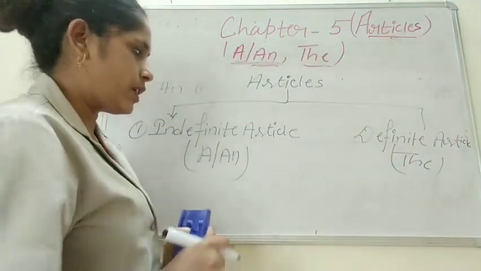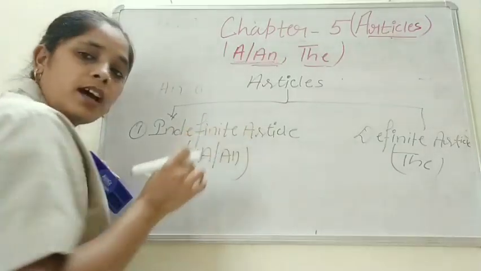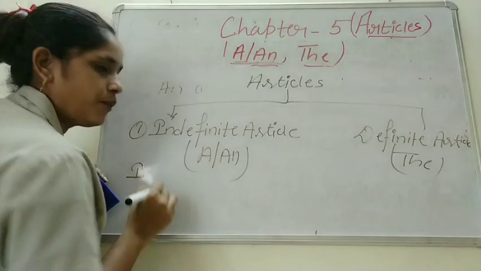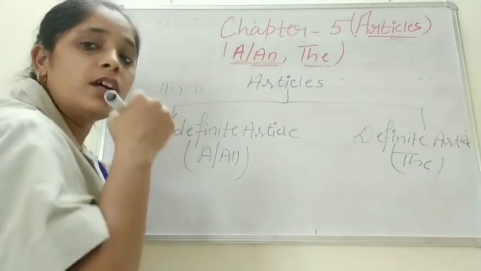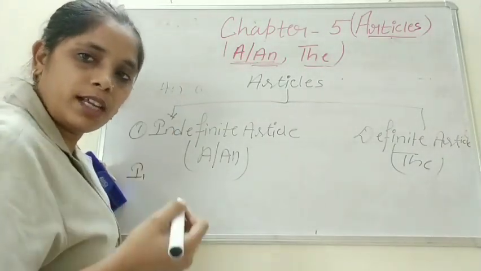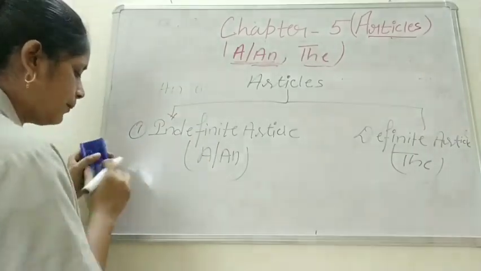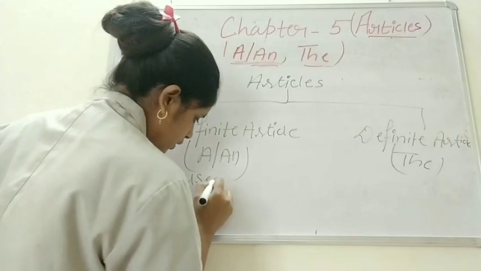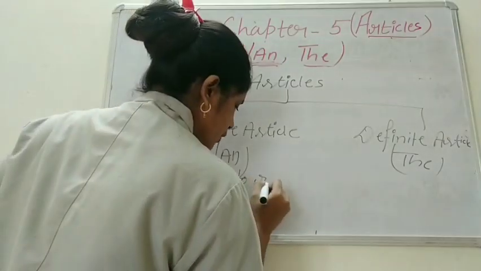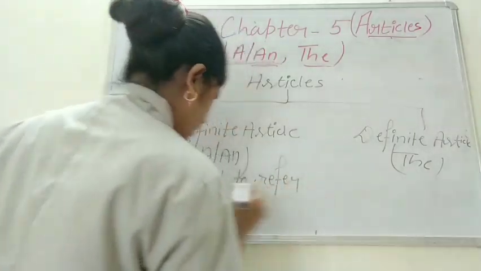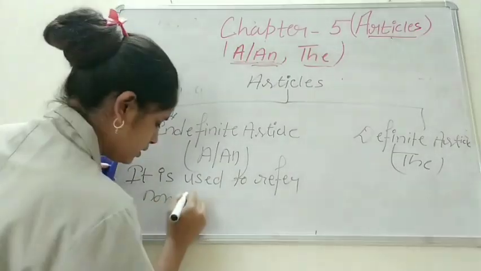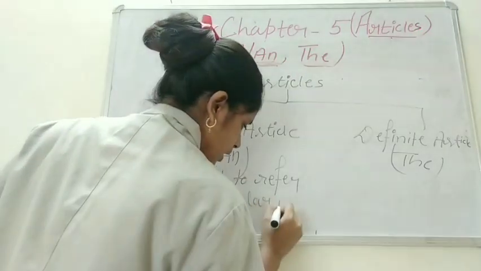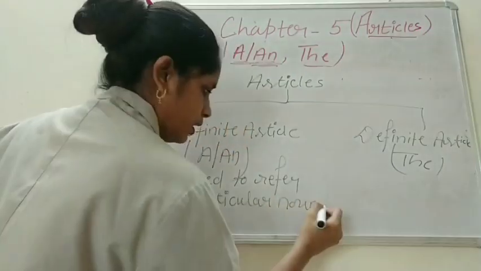Now children, what is an indefinite article? Indefinite article is used to refer to non-particular nouns.